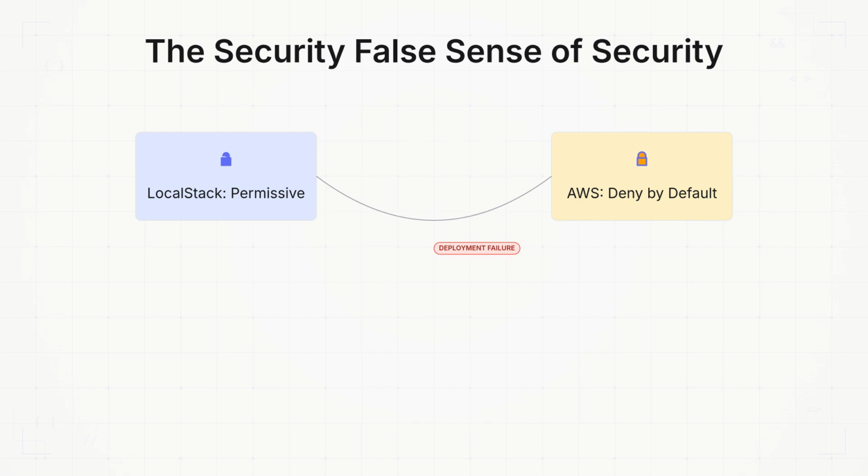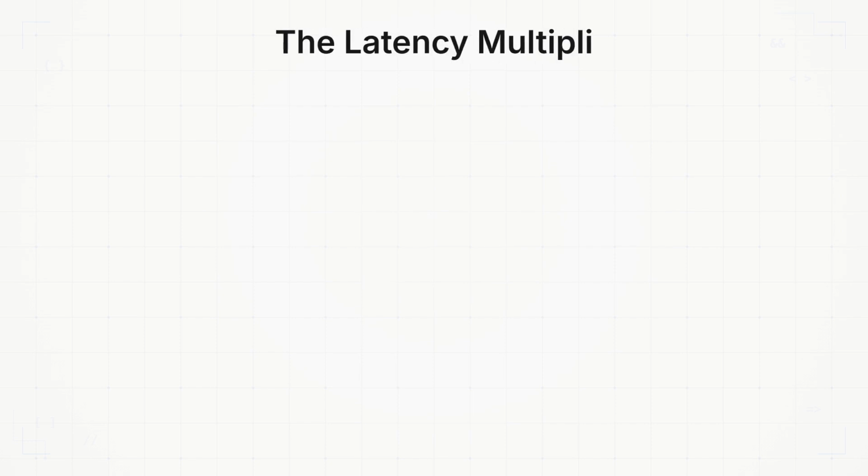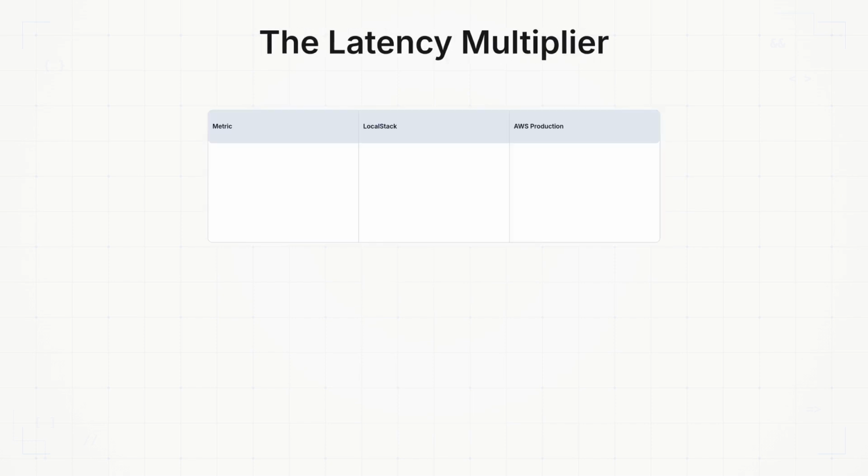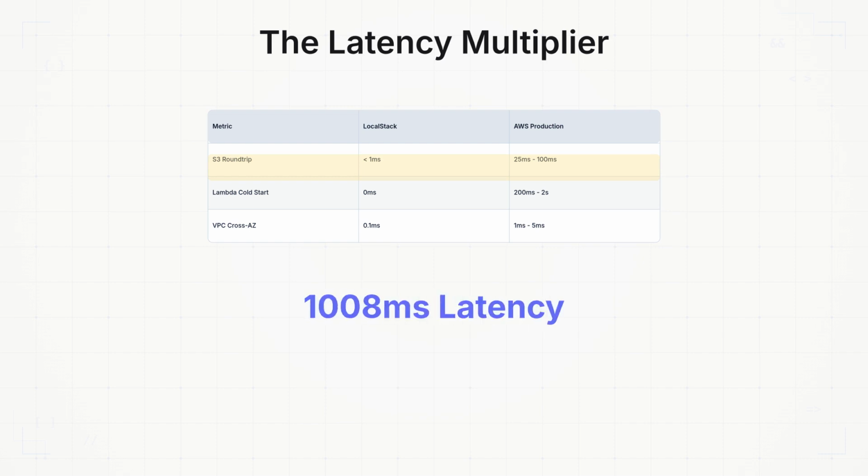Relying on LocalStack for security testing is like practicing for a marathon on a treadmill that doesn't have an incline. You're moving, but you're not actually preparing for the terrain. In your local Docker network, the round-trip time between two microservices is measured in microseconds. In a real AWS VPC, crossing availability zones or hitting a public API endpoint through a NAT gateway adds real, measurable latency. If your application logic involves chatty API patterns, like querying DynamoDB 20 times in a single request, it might feel instantaneous on your machine. But in production, those 20 round trips add up to 2 seconds of latency, blowing past your API gateway timeout.